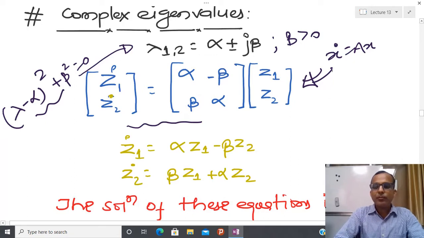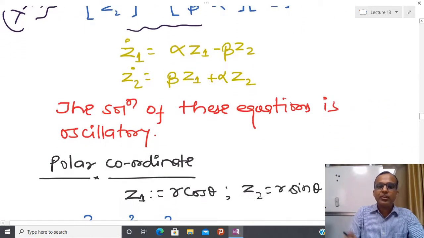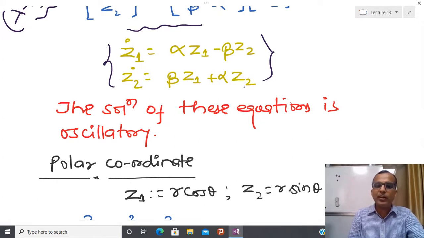Now for the solution, you can see that these are coupled equations, so I cannot directly solve them. In the first case the beauty was that both equations were decoupled, so I could easily solve each equation as a first order equation. But here I have coupled second order equations.